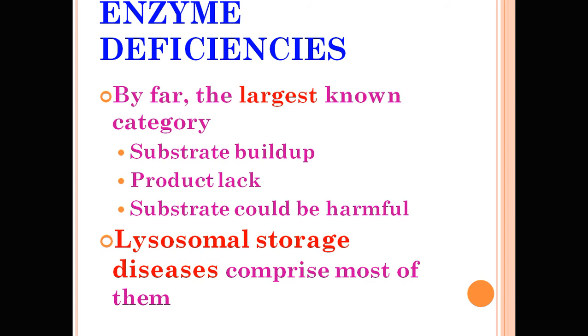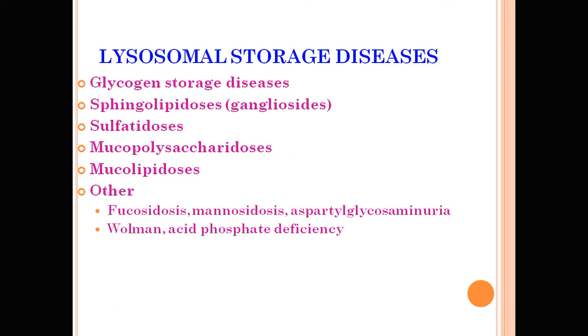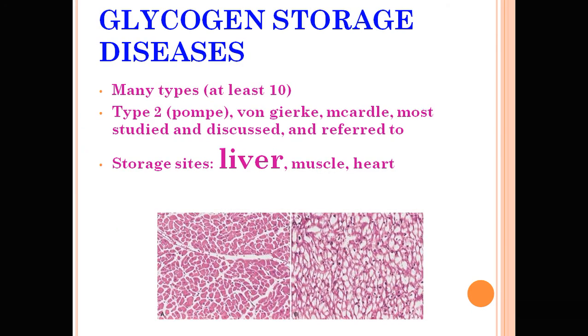Enzyme deficiency is the largest known category. Substrate builds up, and that substrate can be harmful. Lysosomal storage disease is the most common form of enzyme deficiency disease. It includes glycogen storage diseases, sphingolipidoses, sulfatoses, mucopolysaccharidoses, and mucolipidoses.